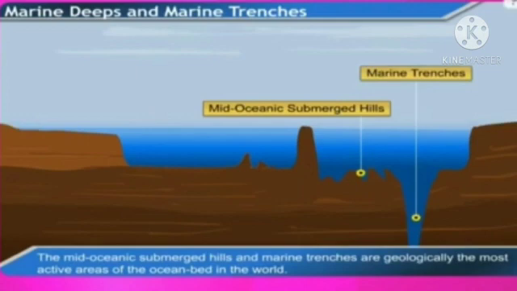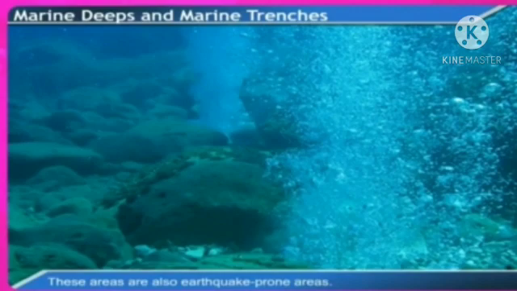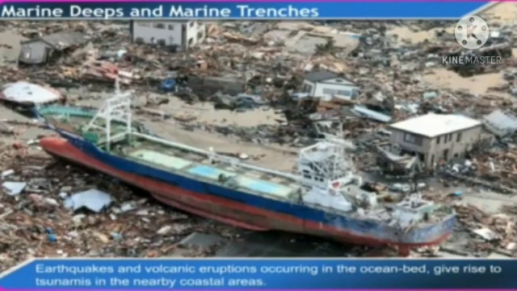The submerged oceanic hills and marine trenches are geologically the most active areas of the ocean bed in the world. There are many active volcanoes here. These areas are also earthquake-prone areas. Earthquakes and volcanic eruptions occurring in the ocean bed give rise to tsunamis in the nearby coastal areas.